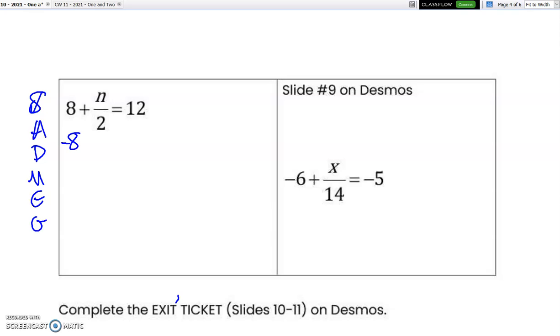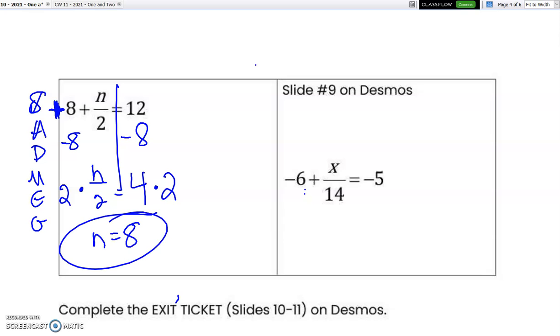So last one for today, using SADMEG. I see addition, I do subtraction. What I do on the left, I do on the right. And this is a case where we have an invisible operator before this 8. Since we don't see anything out in front of there, we have to assume it's a plus sign.